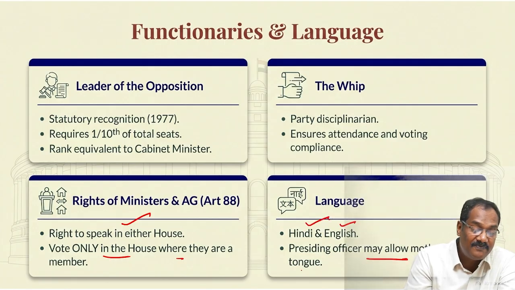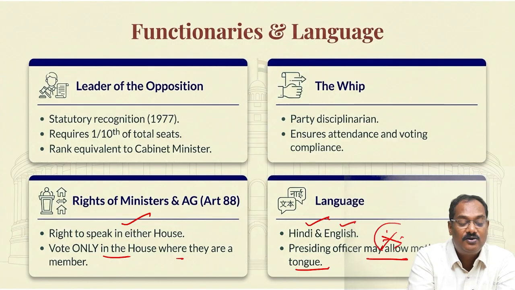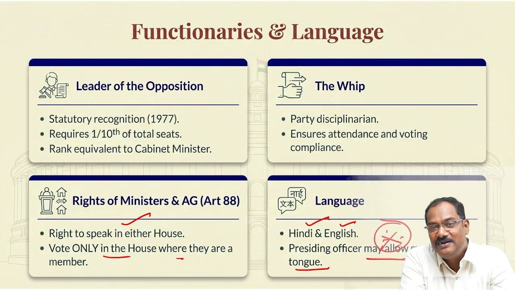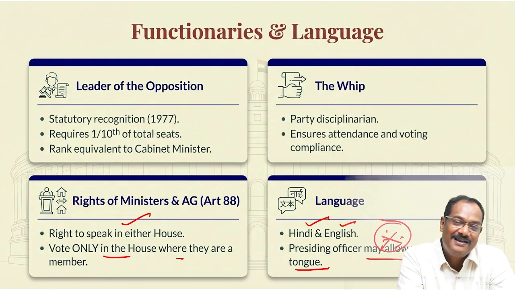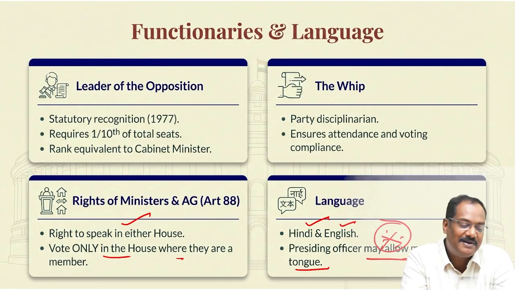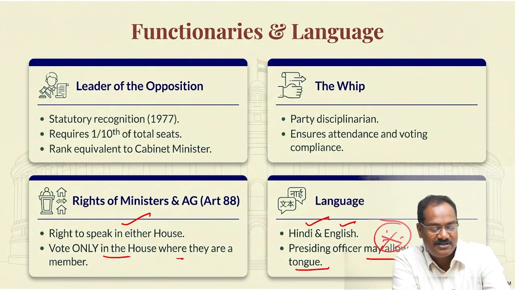Now, presiding officer, very important. The presiding officer may allow members to speak in their language. That is why we saw it recently, there was a Tamil argument between the finance minister Nirmala Sitharaman and Kamal Haasan. I'm a Tamilian. Kamal Haasan speaks in Tamil, which is beyond the normal person's Tamil. Anyway, that was a good debate in Rajya Sabha, he's not a member of Lok Sabha. So that is possible. That means the speaker or the presiding officer can allow them to speak in their own mother tongue. But otherwise, Hindi and English is the normal language in the parliament.